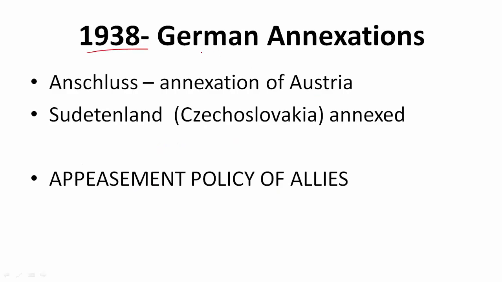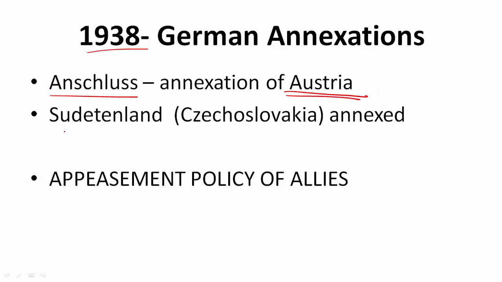In 1938, Hitler annexed some areas surrounding Germany. He annexed the entire country of Austria, and the process was called Anschluss. He said that Austria has historically been part of Germany, that it was never supposed to be a different country, and that it was artificially created after World War I. So he demanded that Austria should again become a part of Germany. Mostly it was a bloodless coup, with not many soldiers dying in this annexation, because the people of Austria initially welcomed Hitler. They did not know what was in store for them.